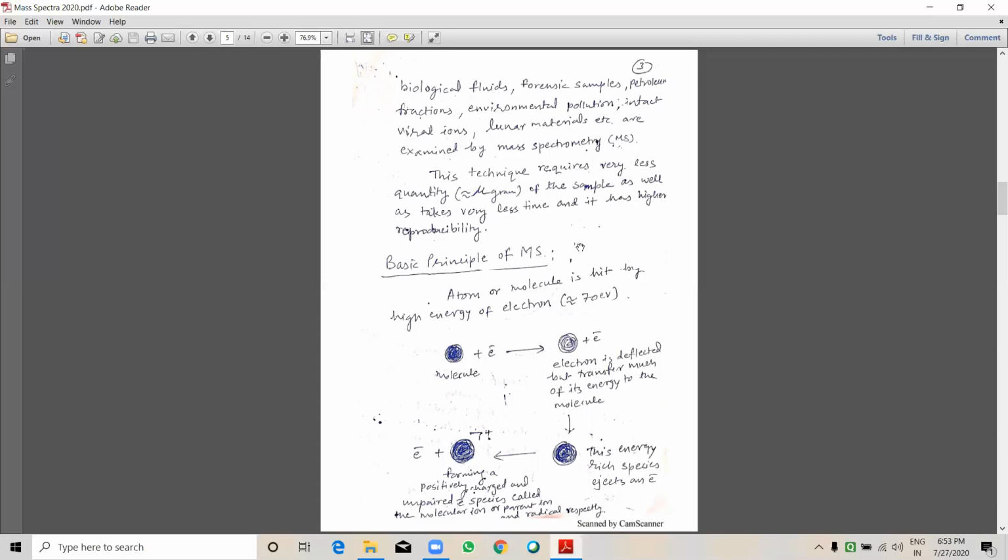Basic principle of mass spectra. An atom or molecule is hit by a high energy electron, about 70 electron volt.